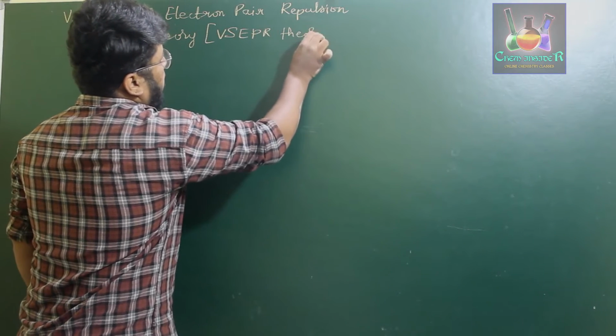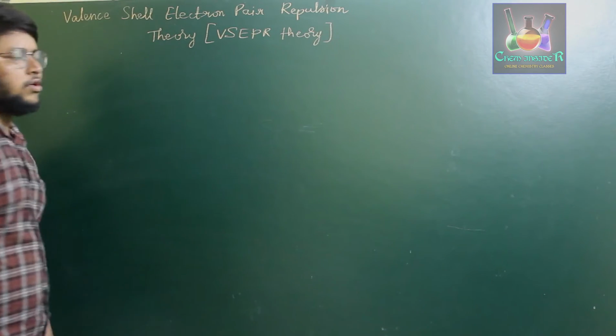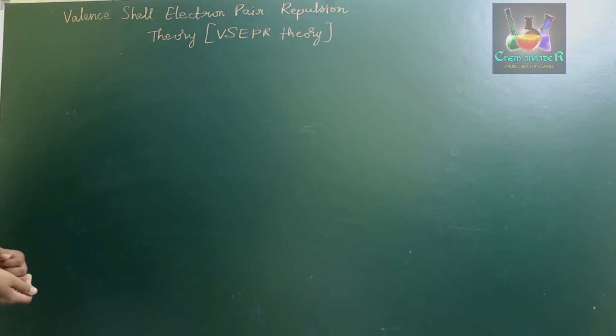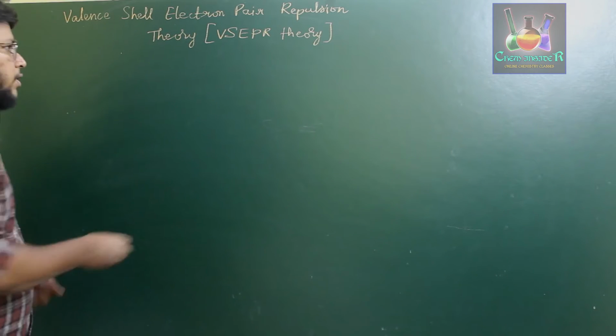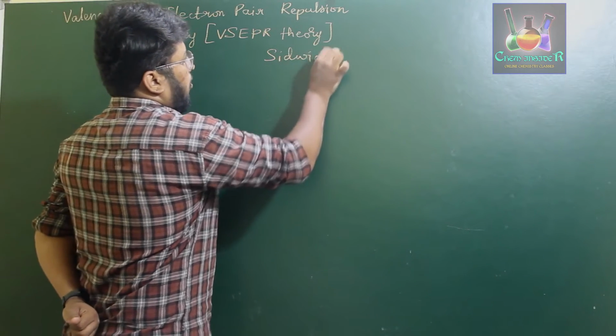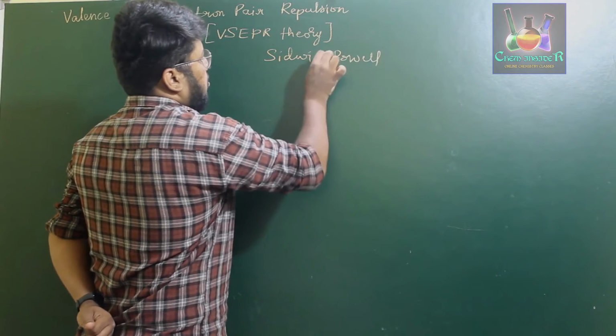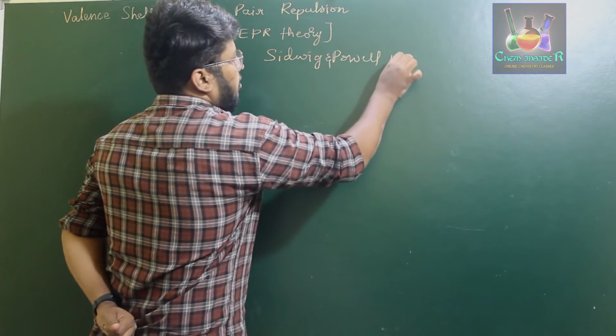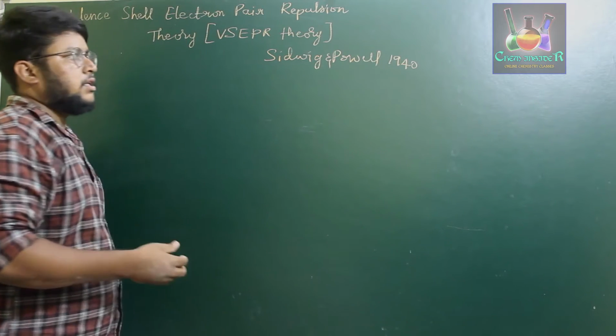This valence shell electron pair repulsion theory was proposed by two scientists named Sidgwick and Powell in the year 1940, and it required certain changes.